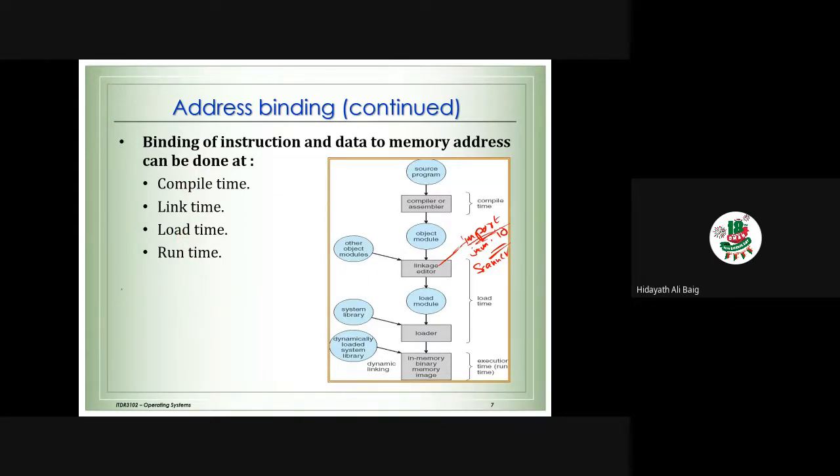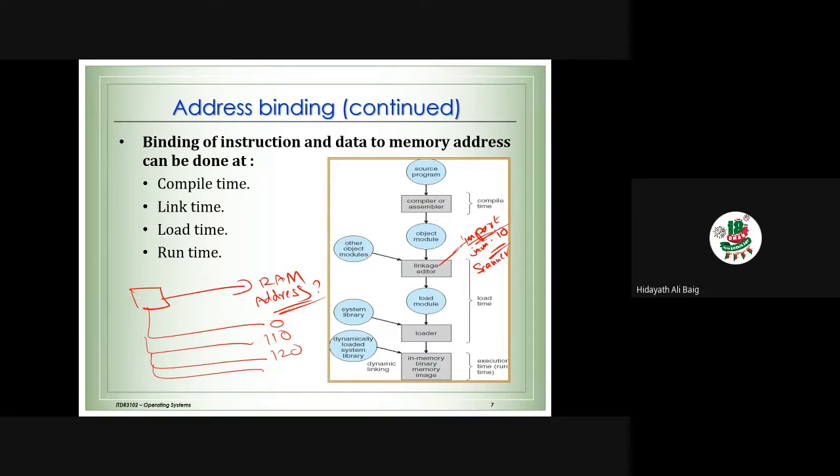What is that connection? We take our program, we want to put this program onto RAM. When we do this connection, we need to know the address where I am going to place it. Suppose I am going to place it at address 0, at address 110, at address 120, at address 125. We need to know the address. This is called binding.